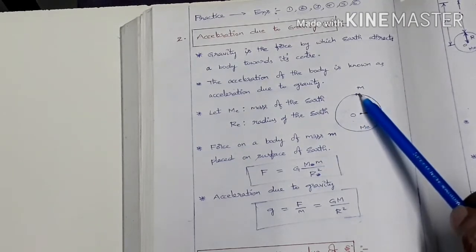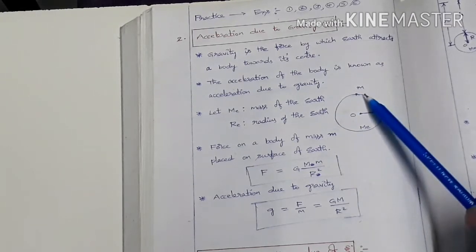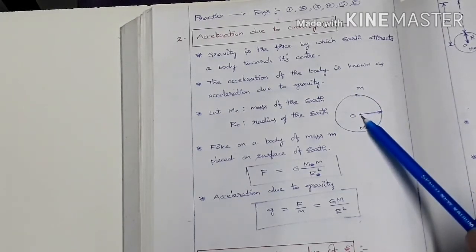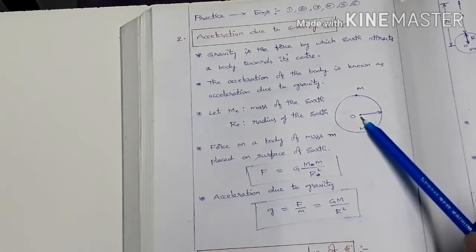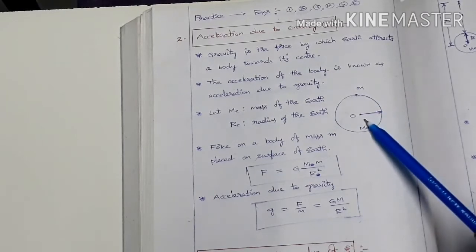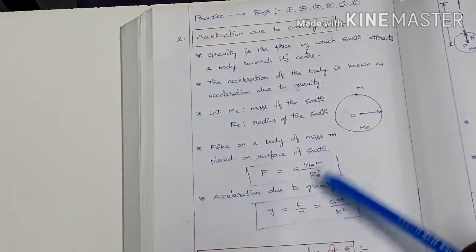So now just imagine there are only 2 point masses, not a large earth and a small point mass. Let us imagine that there are only 2 point masses. What is the mass of this one? Small m. What is the mass of this earth? Here it is capital M. So the earth is now imagined to be a point mass. Now for these 2 point masses, what is the force acting on this point mass due to the earth? By the universal law of gravitation, F equal to G into capital M small m by R square.